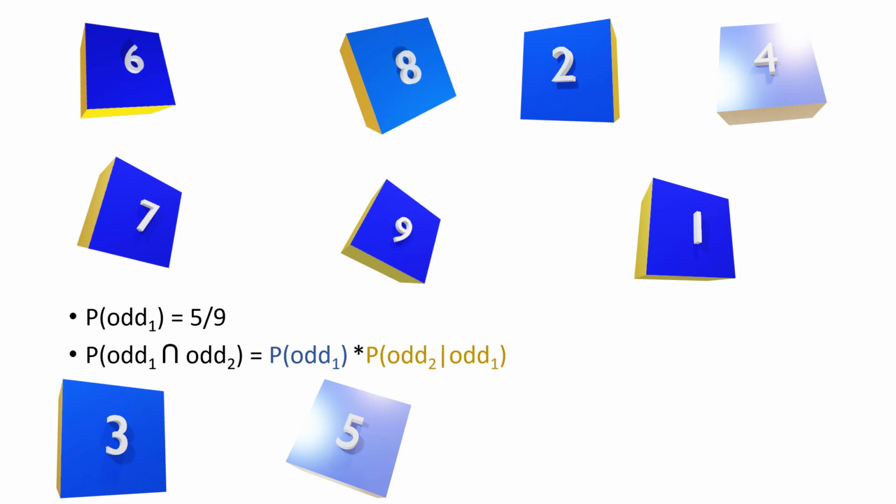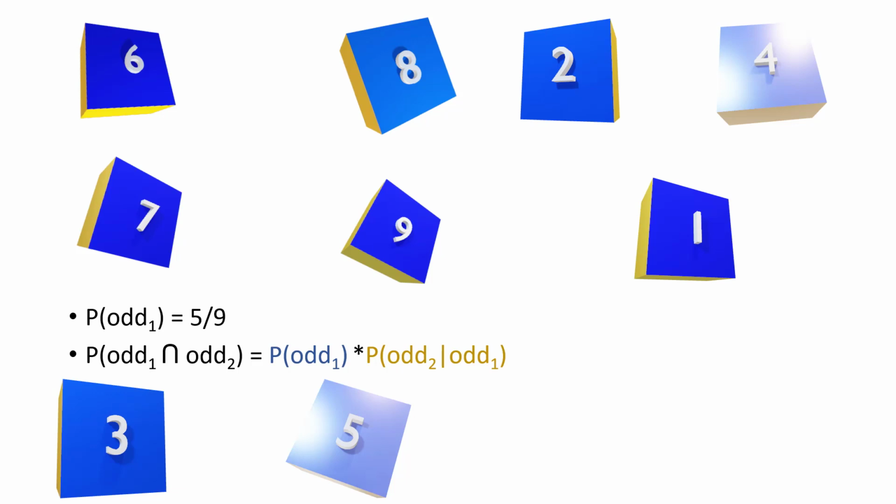We keep the 3 out, reshuffle the tiles, and pull another one. And this is probability of odd on pull 1 and odd on pull 2 equals the probability of odd on pull 1 times the probability of odd on pull 2 given that we pulled odd on the first pull. So we pulled a 5. We know that the probability of odd 1 equals 5 out of 9, 5/9.